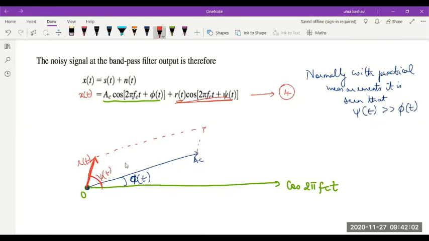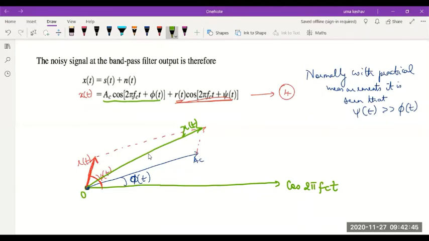If I try to complete this parallelogram, the signal which I am going to get here, this would be your resultant x of t. Correct? So complete this parallelogram and find the resultant x of t. What I'm truly interested in is simplifying this phasor diagram. So let me try to find what will the angle be which x of t makes with AC, and what is the angle which r of t makes with AC here.